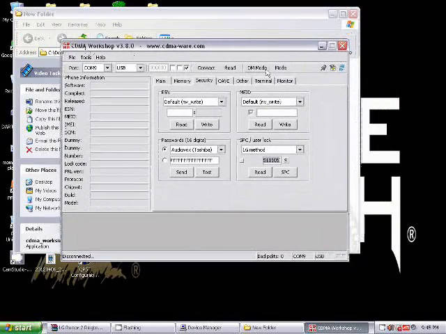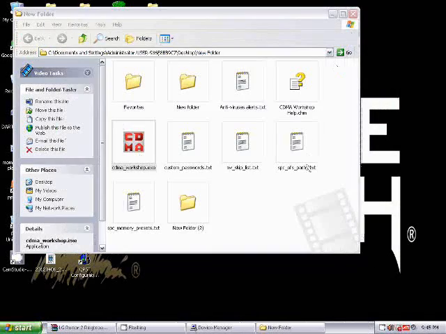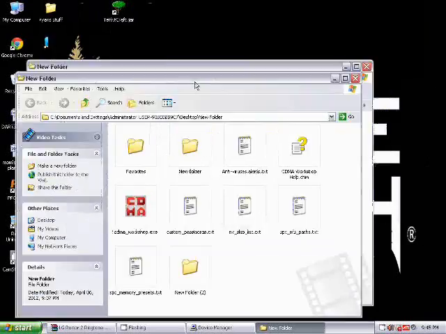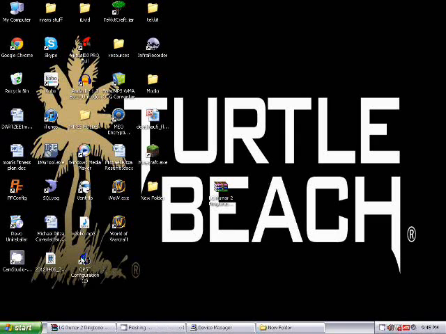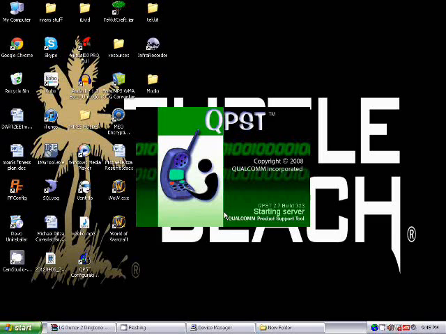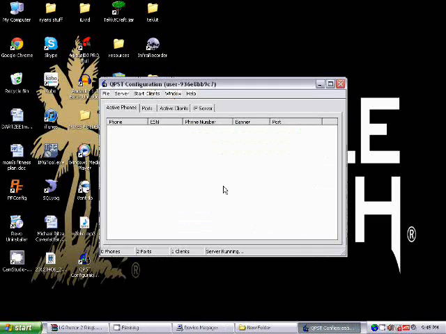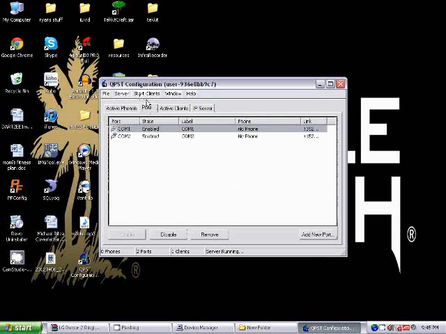So we're going to go ahead and close this program, and we're going to grab that QPST that we got the shortcut for. Go ahead and open that up. Okay, so go to ports here.